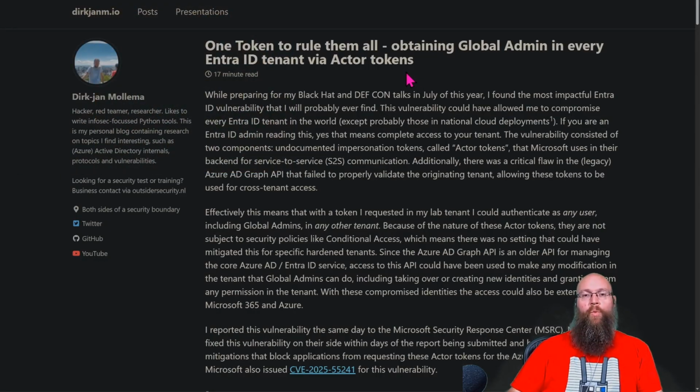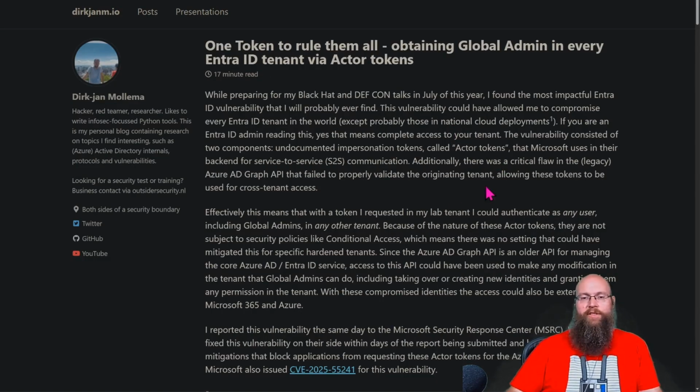Yeah, it's wild. So we call this one token to rule them all, obtaining global admin in every Entra ID tenant via actor tokens. I've been dying to cover this one, so let's get into it. While preparing my Black Hat and DEF CON talks in July this year, I found the most impactful Entra ID vulnerability that I will probably ever find. This vulnerability could allow me to compromise every Entra ID tenant in the world, except possibly those in national cloud deployments. So if you're an Entra ID admin reading this, yes, that means complete access to your tenant.